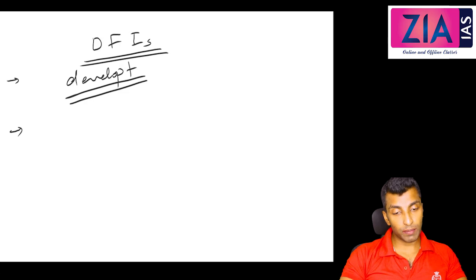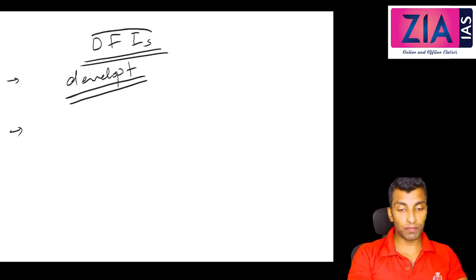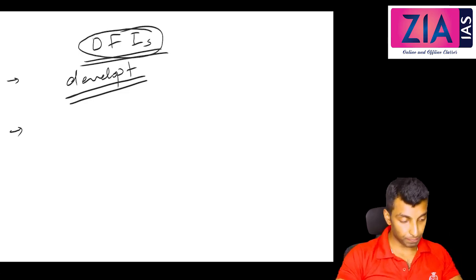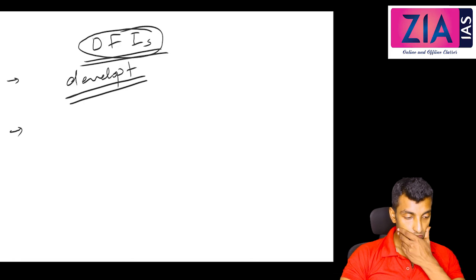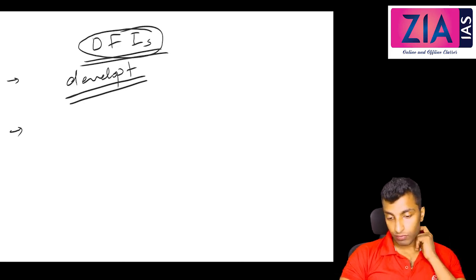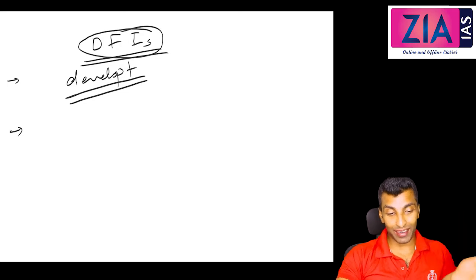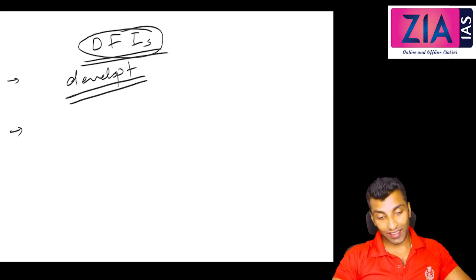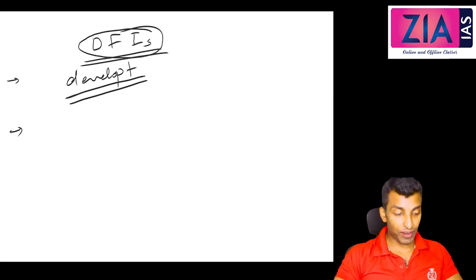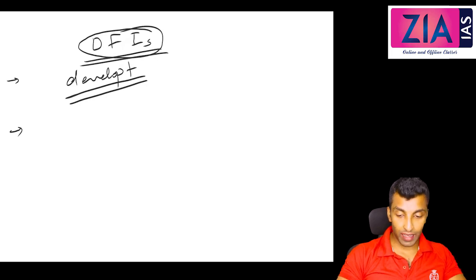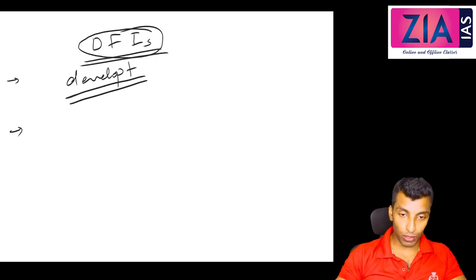So if they cannot accept deposits, then how do they raise funds? What is the source for DFIs? They cannot lend without funds; the money will come from government, from RBI, and by selling bonds.